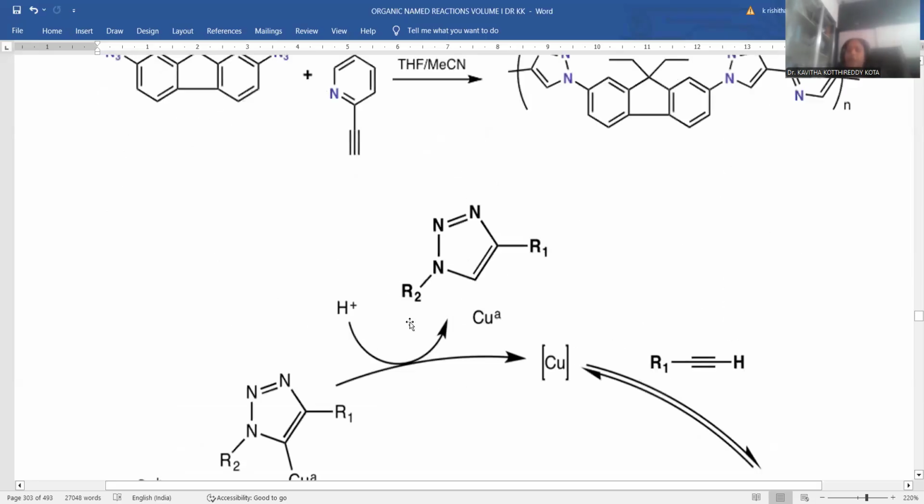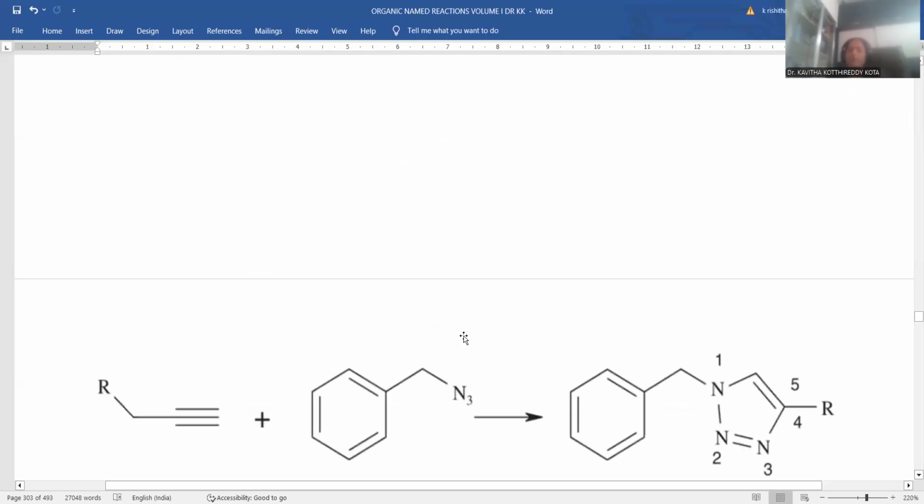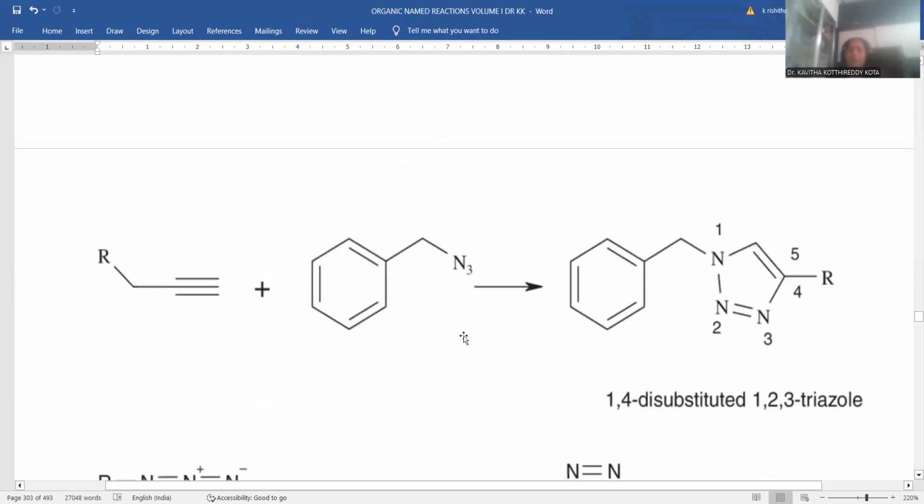Here the entire mechanism is provided, and the regeneration of copper metal will again go for the activation of another molecule of acetylene, and another triazole molecule formation takes place by the Huisgen cycloaddition process. This is the entire mechanism in a clear description. Let me give examples related to this 1,3 dipolar cycloaddition. It is a successful organic named reaction with plenty of literature, with plenty of reactions taking part in this mechanism.